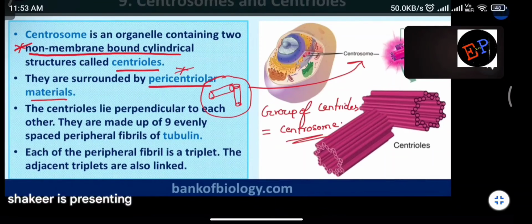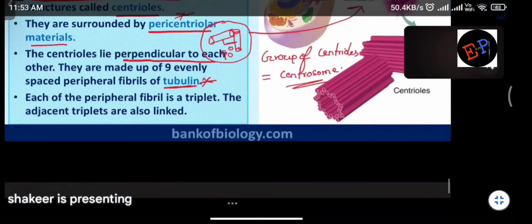Centrioles lie perpendicular to each other. Already we discussed, no? The angle between 2 centrioles is 90 degrees. They are made up of 9 evenly spaced peripheral fibrils, which are made up of a material called tubulin. Are you able to understand? This is one fibril, second fibril, third, fourth, fifth, sixth, seventh, eighth, and finally the ninth one. So how many peripheral fibrils will be present? 9 peripheral fibrils will be present.